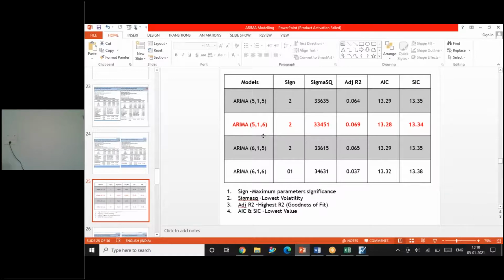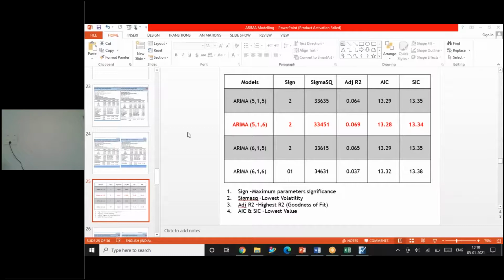Only then will you be able to consider that value. Then we have sigma square and adjusted R square. Then you have the AIC and SIC values, the Akaike info criterion and Schwarz info criterion values.